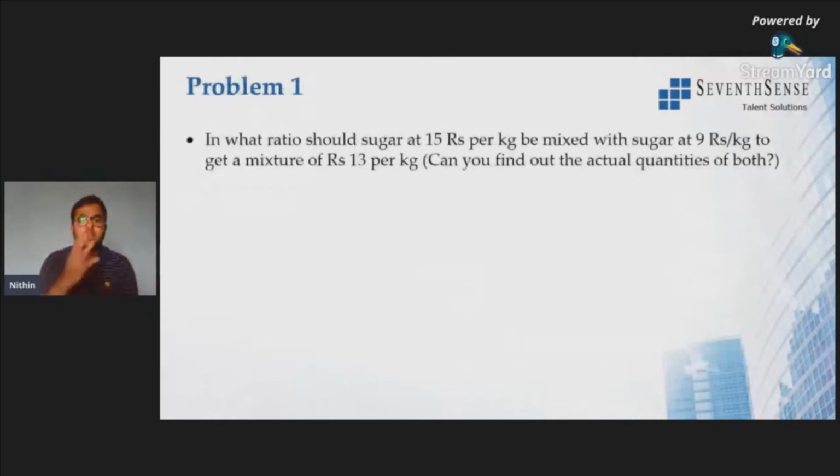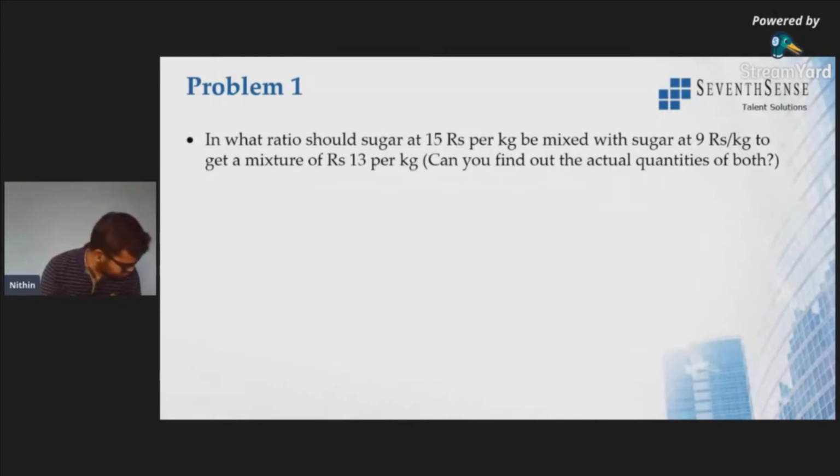You'll understand. All right, so the question is, in what ratio should sugar at rupees 15 per kg be mixed with sugar at 9 rupees per kg to get a mixture of rupees 13 per kg? Try it out. This is the same concept, right now they've just taken sugar. Later they are asking one more question, we'll solve that later. Just tell me what is that ratio. Solve it quickly.